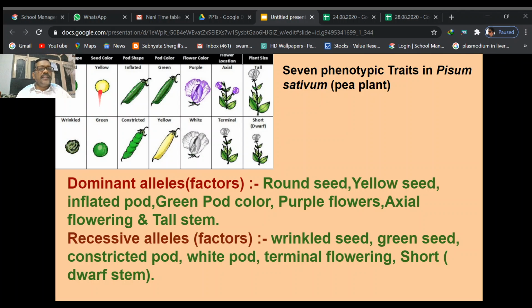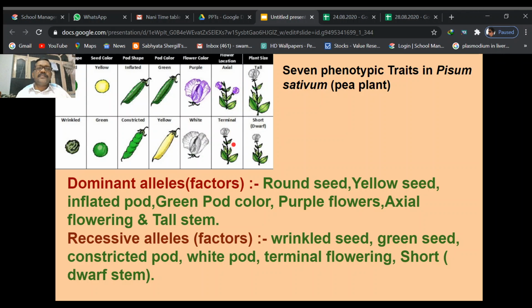These 2 alleles can determine the color of that seed, either green or yellow. These 2 alleles can determine the nature of that pod, whether it is inflated or constricted. These 2 alleles can determine the pod color, either green or yellow. And these 2 alleles can determine the color of the flower, either purple or white.